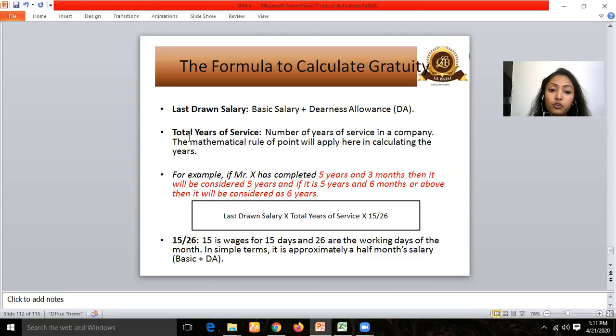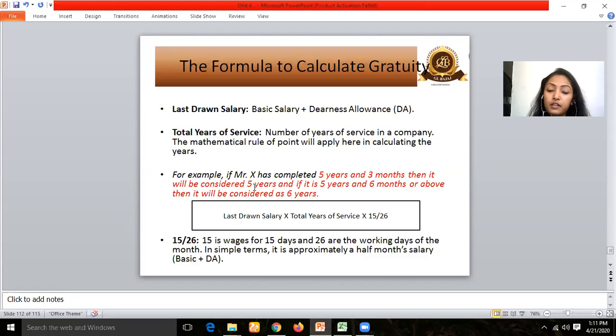Here I have mentioned total years of service, not years and months of service. So only the year would be calculated. Either it would be 11 years or 10 years. There won't be any month or point criteria included inside this. So when I'm talking about 5 years and 3 months, it will be considered as 5 years only.